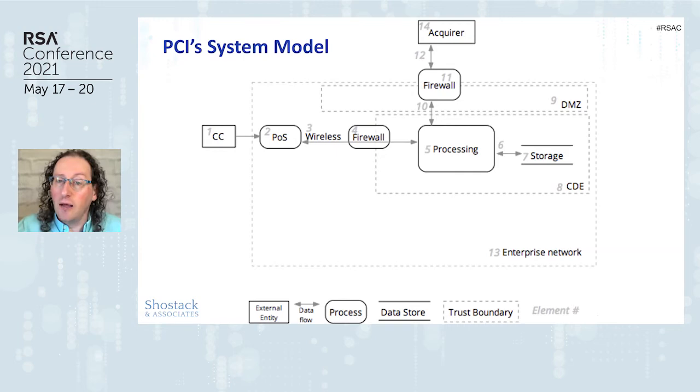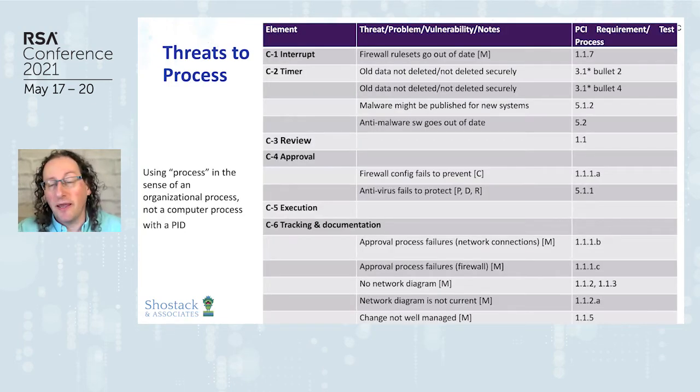And based on these models and based on the standard, we can create a set of threats to processes. So for example, we've got a threat that the firewall rule set will go out of date. It's a management threat. And this is a threat which is addressed, controlled, mitigated by PCI requirement 1.1.7.